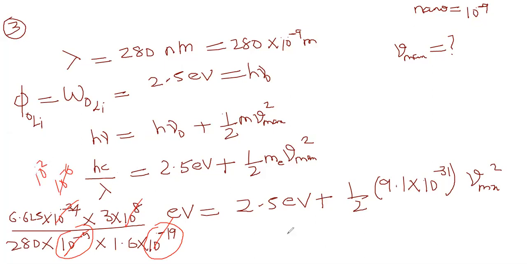Then 6.625 into 10 power 2 divided by 280 into 1.6 multiplied by 3. That all cancellations you have to do. Some value you will get. You have to subtract that from 2.5.